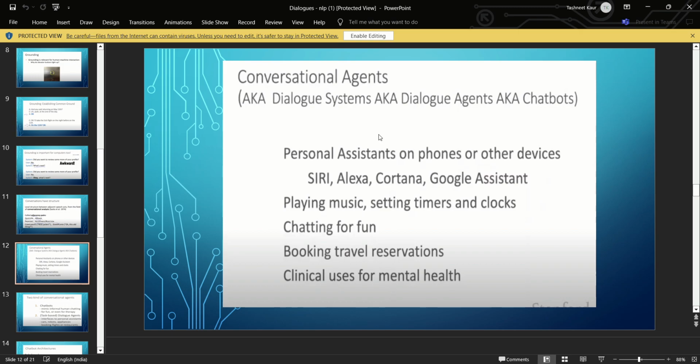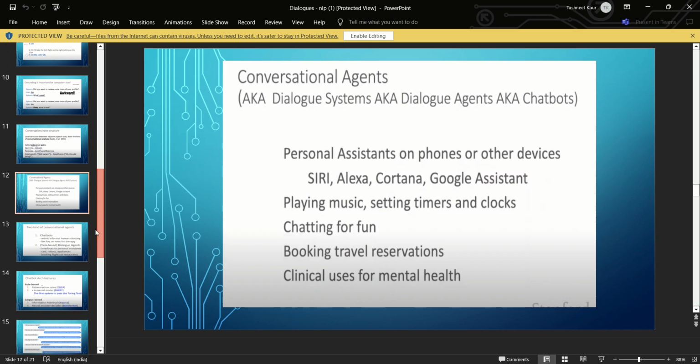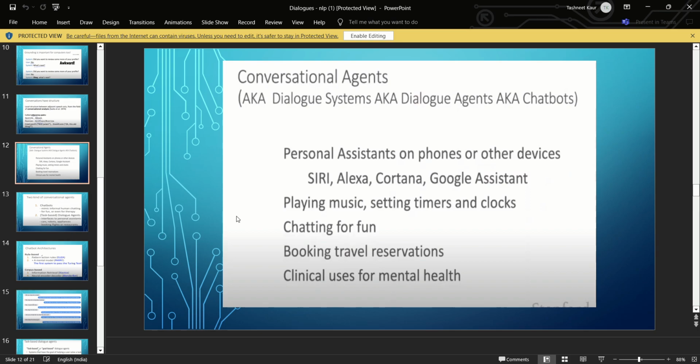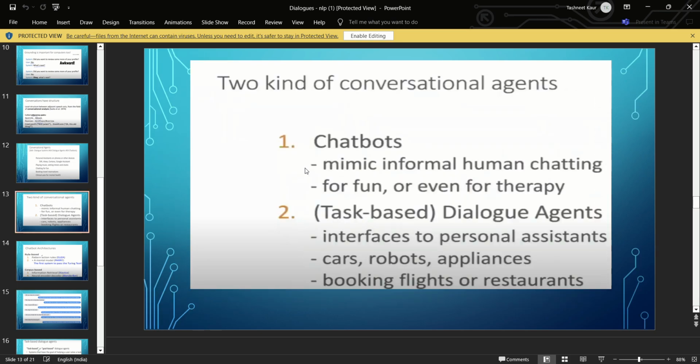Next we have conversational agents. Conversational agents are like Siri, Alexa, Google Assistant, chatbots. There are two types of conversational agents, task-based and chatbots. Chatbots informally mimic our conversation, just for fun or even for therapy.